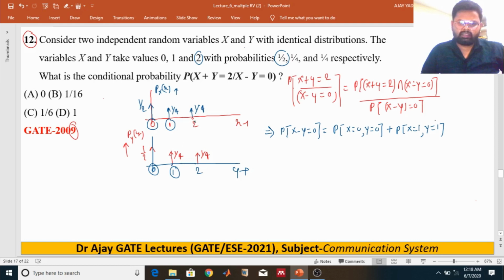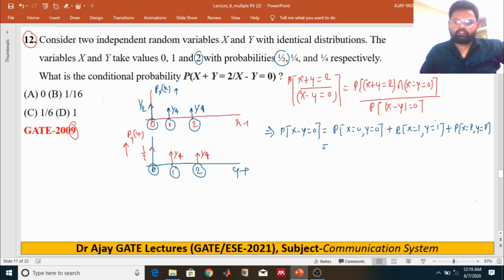This one will also happen if x equals 2 and y equals 2, because if you take x minus y you will get 0. So the probability of x equals 2 and y equals 2 gives you the probability of x minus y equals 0.